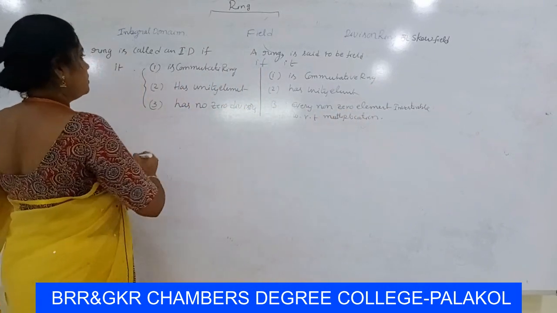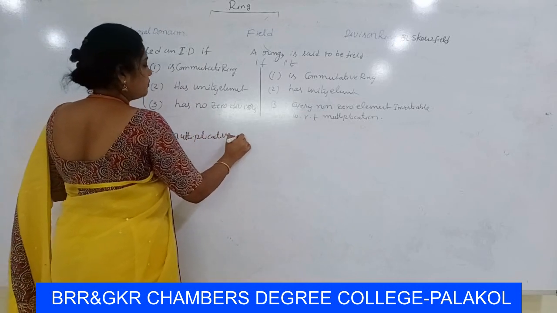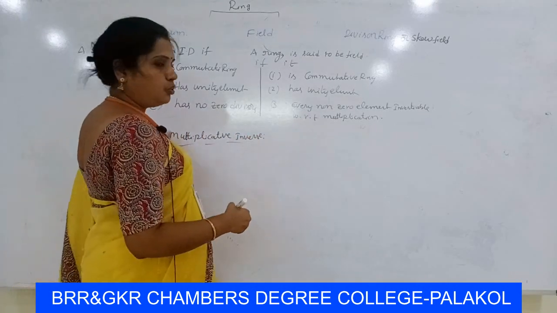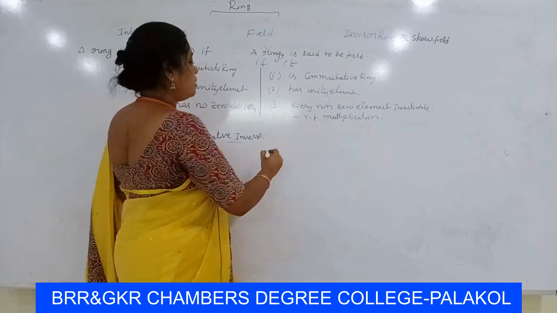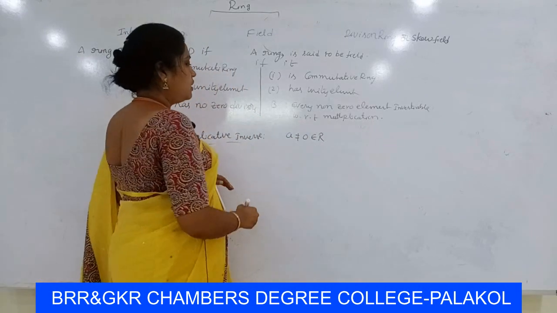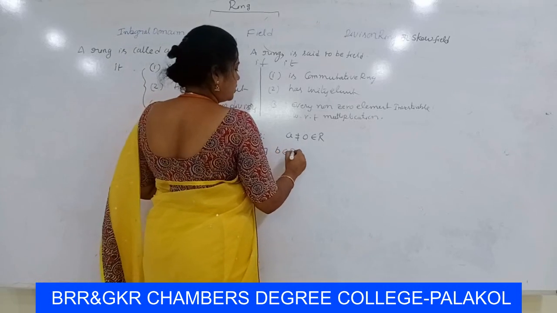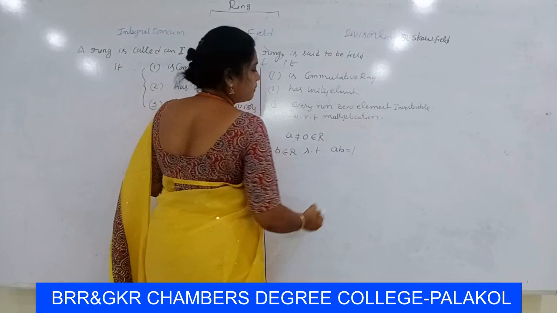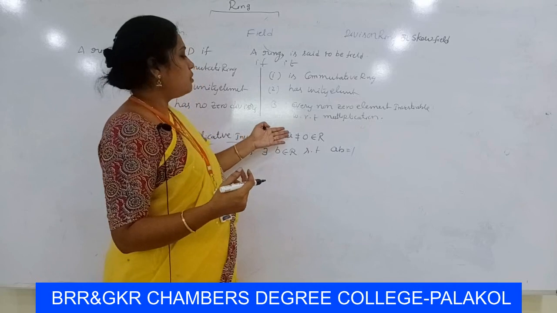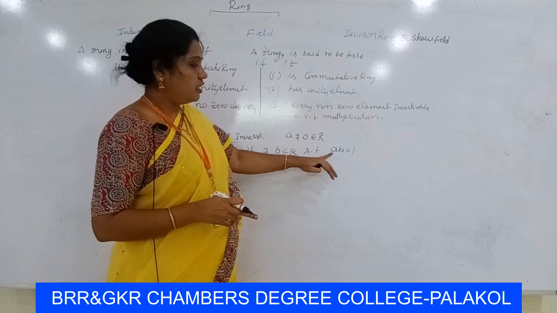The definition: in a commutative ring with unity element, a non-zero element A of R is invertible if there exists a B belonging to R such that AB is equal to 1.